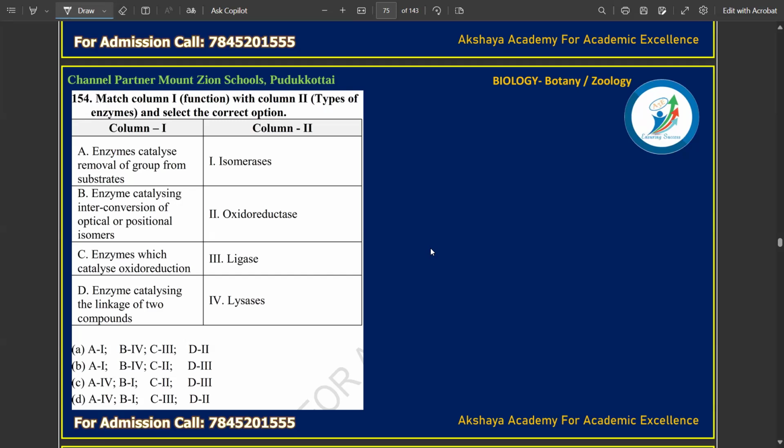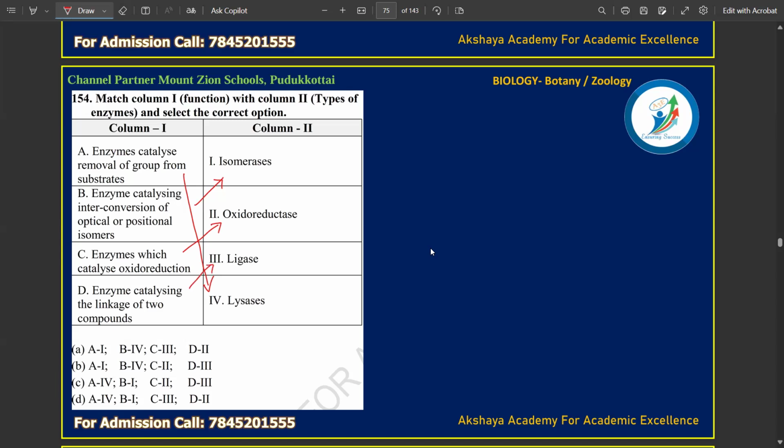Then let's see the enzymes and their functions. The first statement says that enzymes catalyze the removal of a group from the substrate. In the list of enzymes, the one which can remove a group from the substrate is lyase. Enzymes that catalyze interconversion of optical or positional isomers: like in glycolysis, you have studied isomerase, which converts glucose 6-phosphate into fructose 6-phosphate. Then the enzymes which catalyze oxidation-reduction are also known as dehydrogenases. Then the enzyme catalyzing linkage, that joins, is DNA ligase, which you already know.